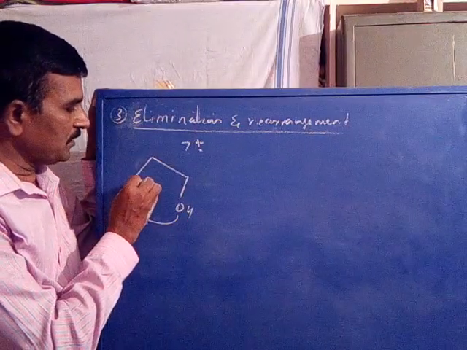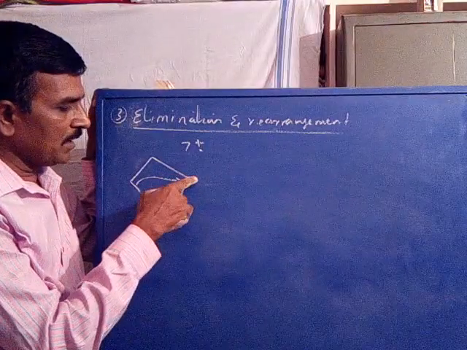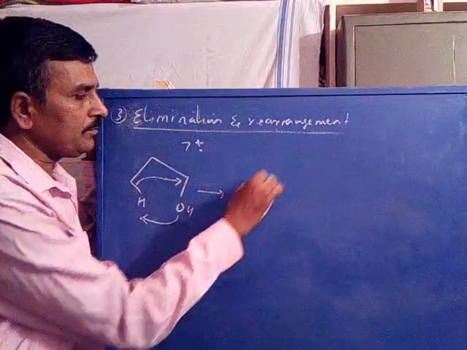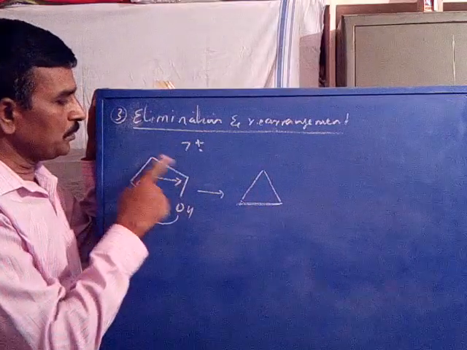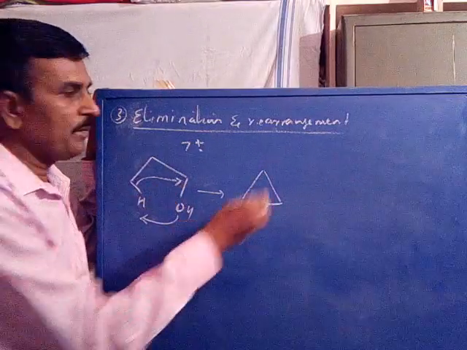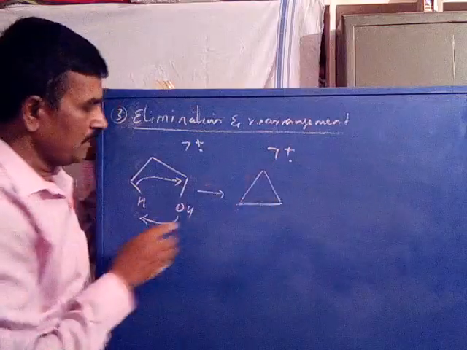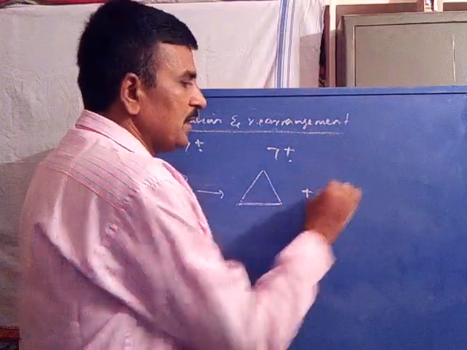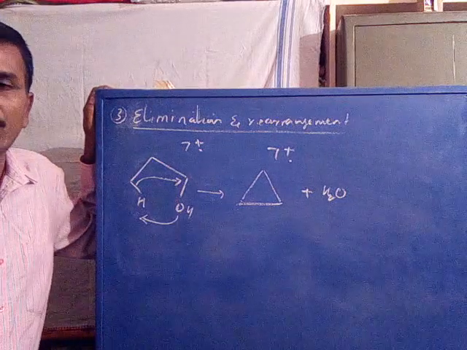This bond is cleaved and reformed with the other carbon, which bears the OH group, to give the 1, 2, 3 carbons as a cyclopropane ion radical. Hydrogen and OH get eliminated as a neutral, that is a water molecule.